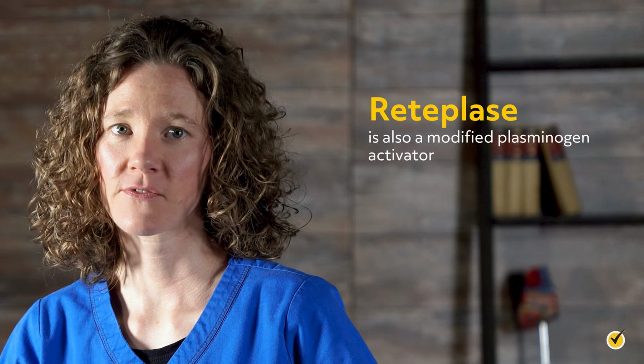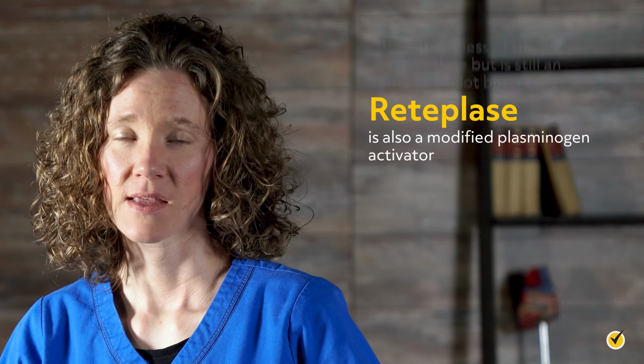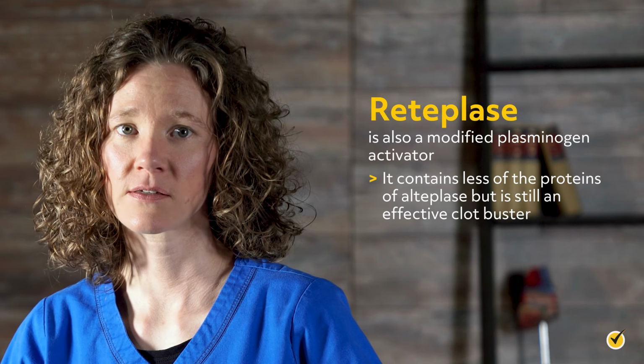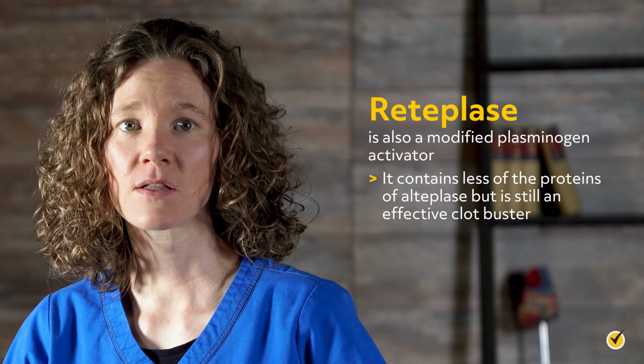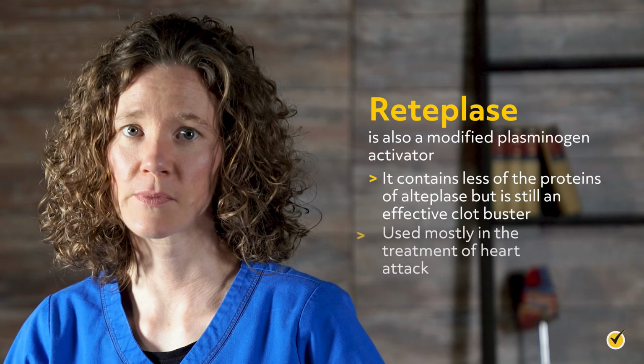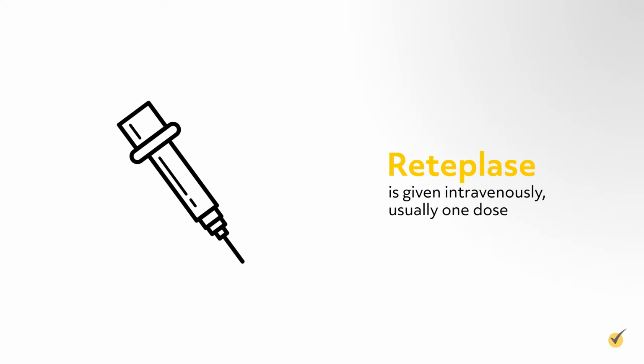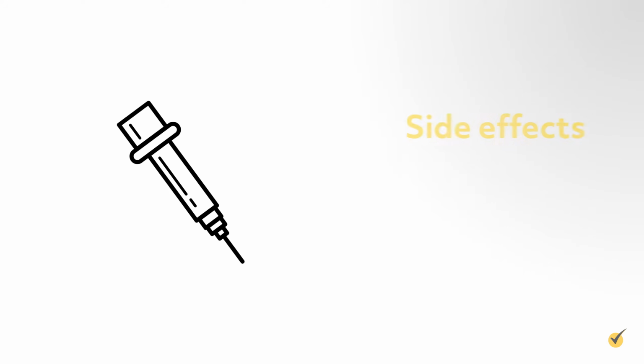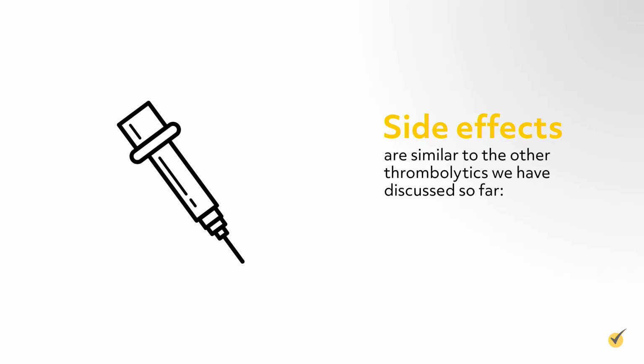Reteplase is also a modified plasminogen activator. It contains less of the proteins of Alteplase, but is still an effective clot buster, used mostly in the treatment of heart attack. Reteplase is given intravenously, usually 1 dose. Side effects are similar to the other thrombolytics we have discussed so far: bleeding and allergic reaction.